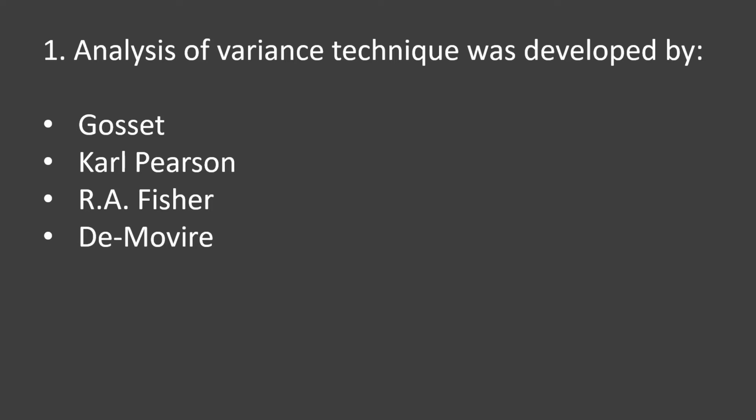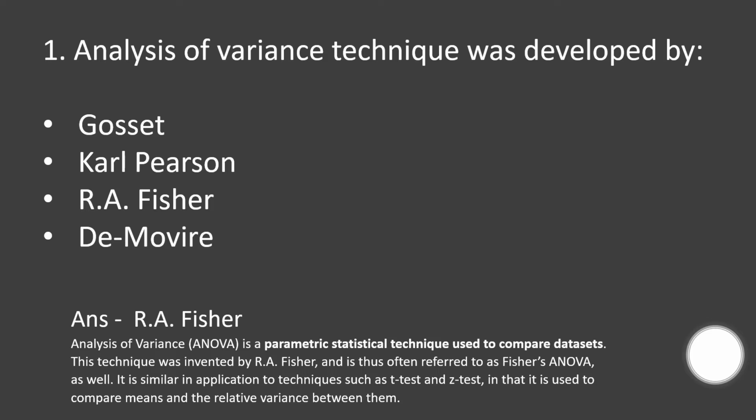So here is the first question. Analysis of variance was developed by whom? Your options are Gosset, Carl Pearson, R.A. Fisher, and D. Moivre. And your time starts now. And the correct answer is R.A.